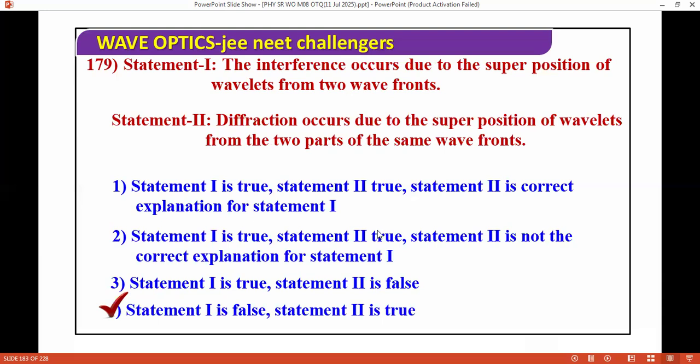Here statement one we can say is approximately correct. We can change it. Okay, so now I'm moving ahead.